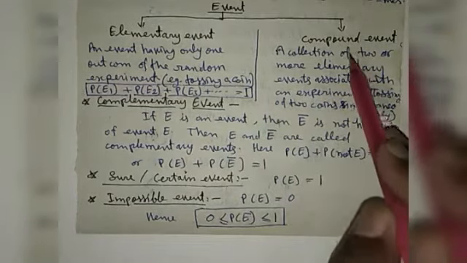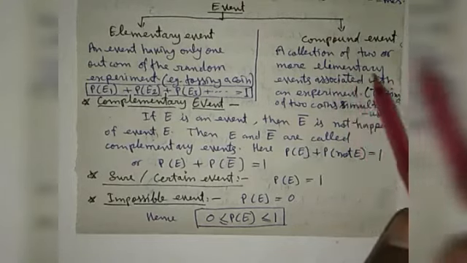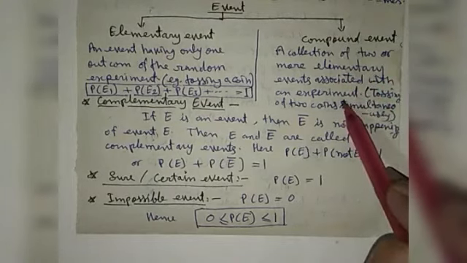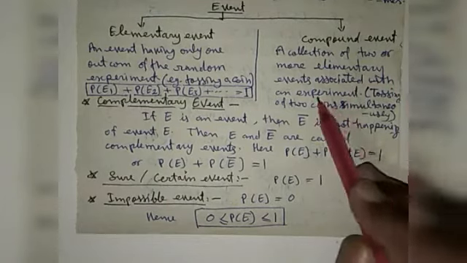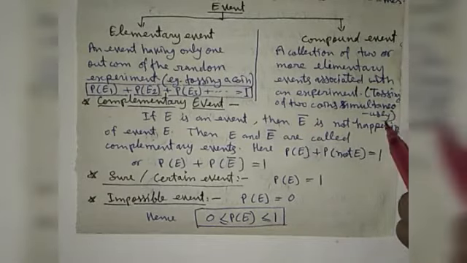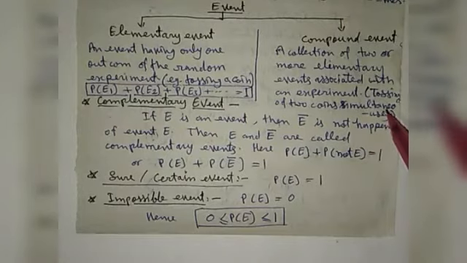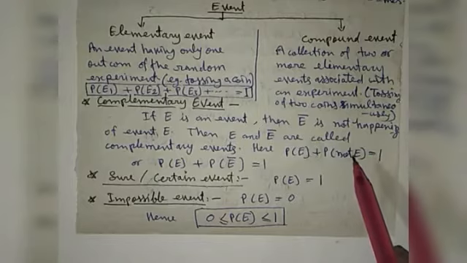The second type of event is the compound event. A collection of two or more elementary events associated with an experiment is called a compound event. For example, tossing two or three coins simultaneously, or throwing 2 dice or 3 dice simultaneously are examples of compound events.